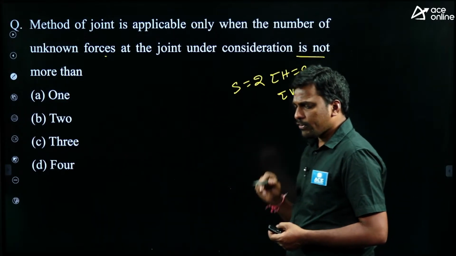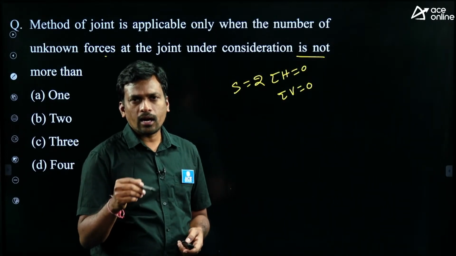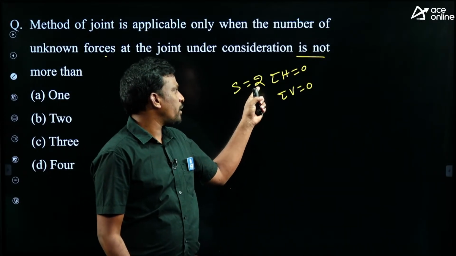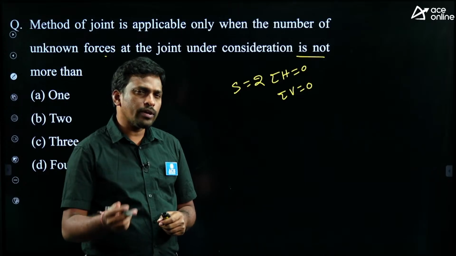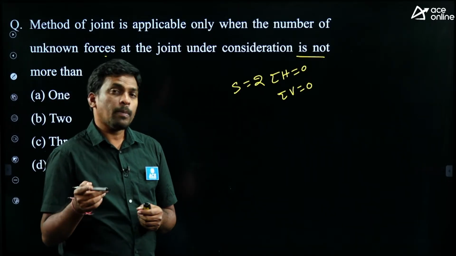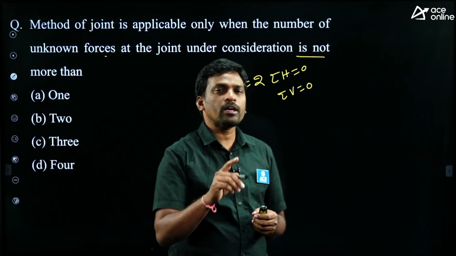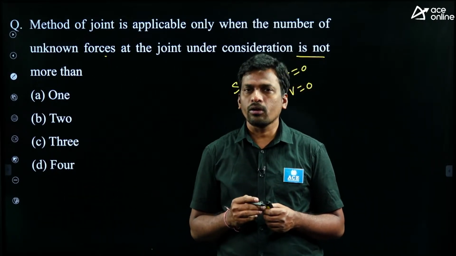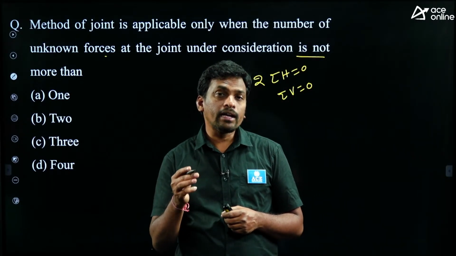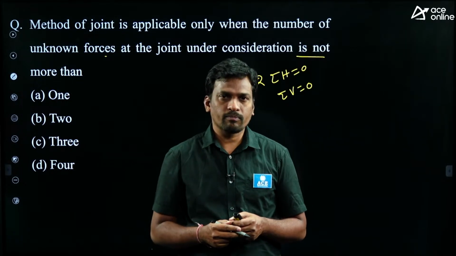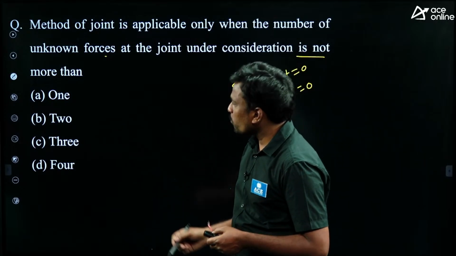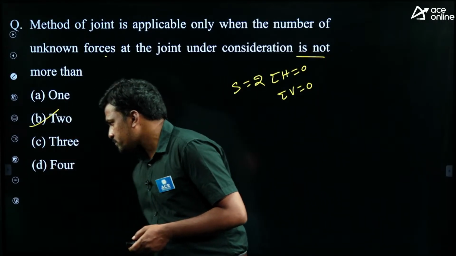Okay, what is the use of equilibrium equations? To find the unknown forces values, right? Okay, so here 2 equilibrium equations are available. Using 2 equilibrium equations, we can find only 2 unknowns at a time, right? But in method of section, 3 equilibrium equations are available, that is sigma H equals to 0, sigma V equals to 0 and sigma M equals to 0. Then we can find 3 unknowns at a time in method of section. But in method of joint, we can find only 2 unknowns at a time. Okay, it means not more than 2, then option B is correct.